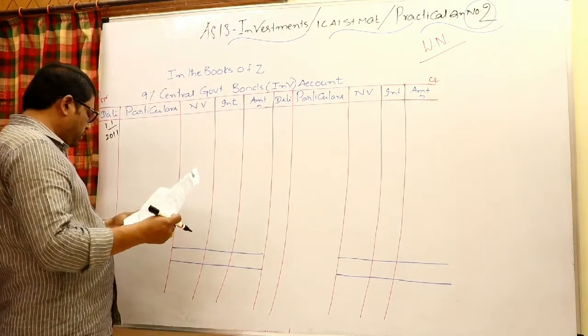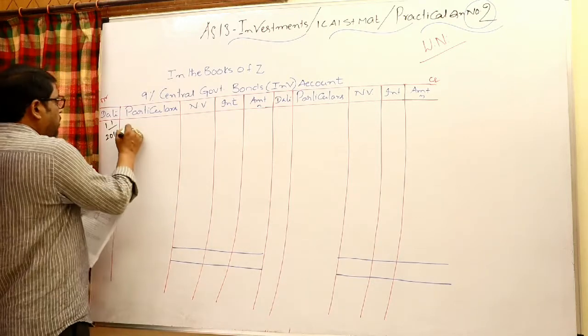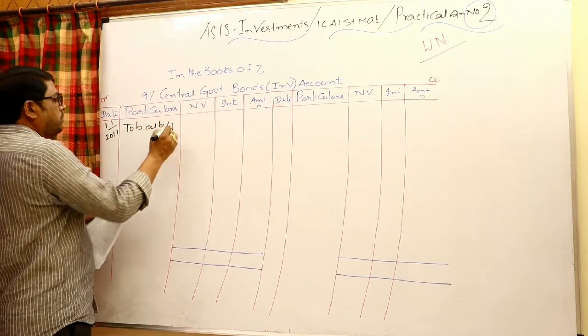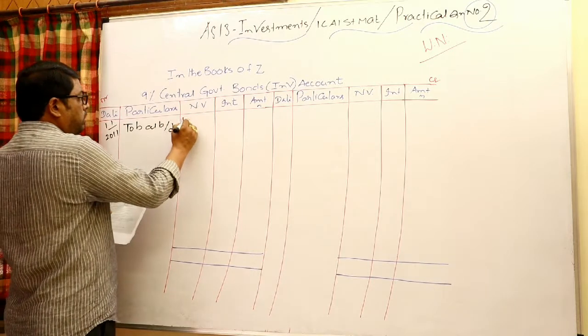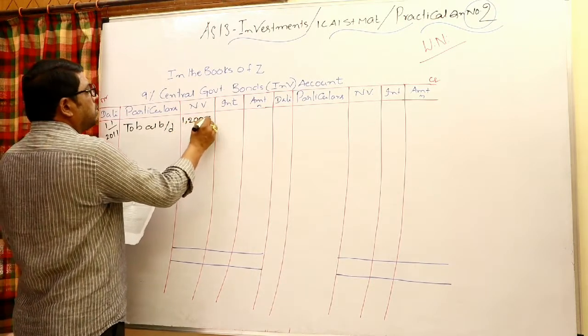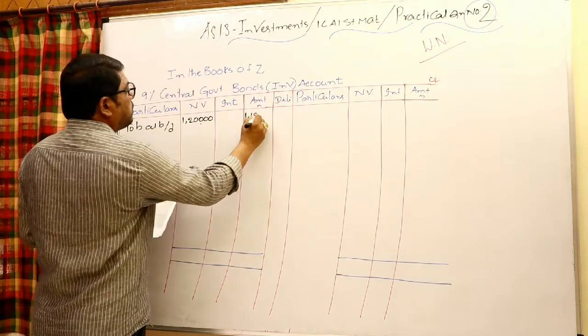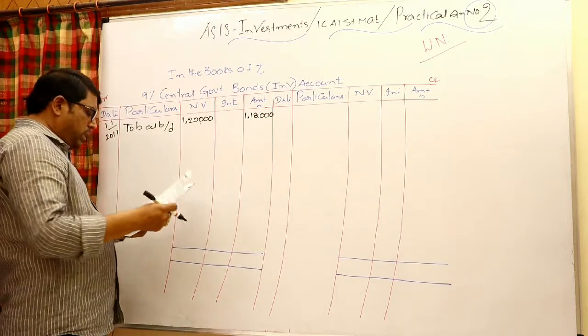1/1/2011, the investments purchased earlier give an opening balance, the balance brought down. Nominal value 1,20,000. Cost incurred is 1,18,000. And obviously here we need to take the interest also.